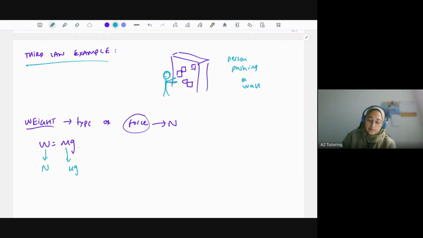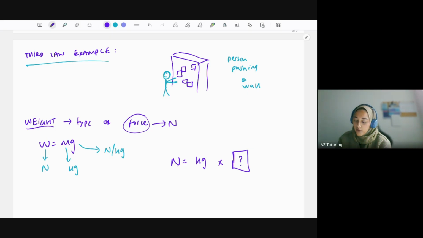So mass is in kilograms, and gravitational field strength will be different depending on where you are. It's measured in newtons per kg, which makes sense if you ever forget the units. If I've got newtons on the left-hand side, and on the right-hand side I am timesing mass, which is kilograms, by the gravitational field strength, well, I want newtons on the left-hand side. So I'm going to be timesing by newtons, but I need to cancel out the kilograms. If I times by kilograms underneath, they cancel out. That's how you get newtons on each side.